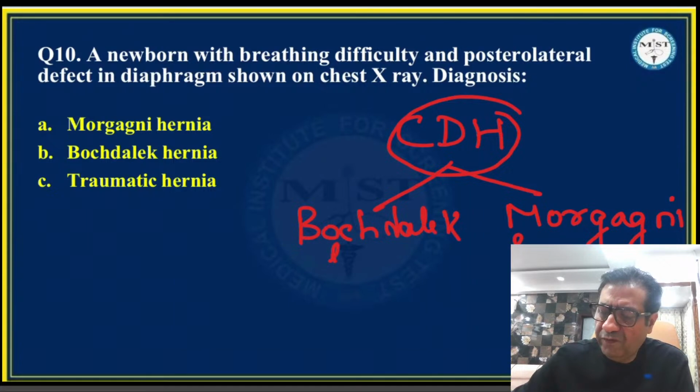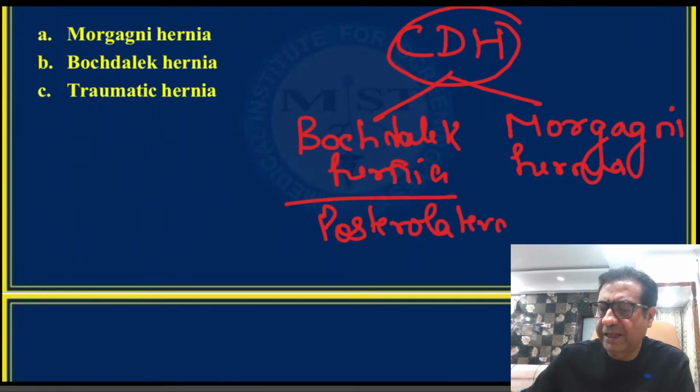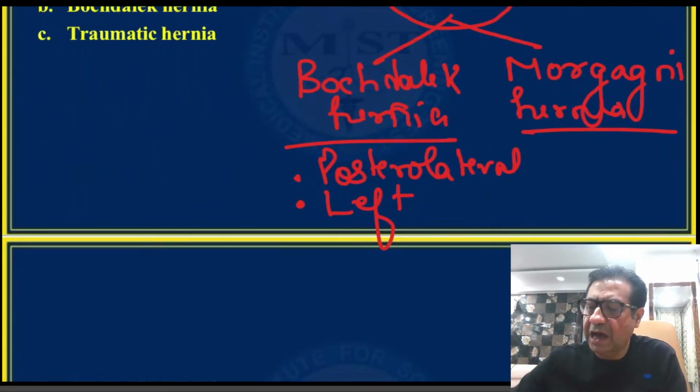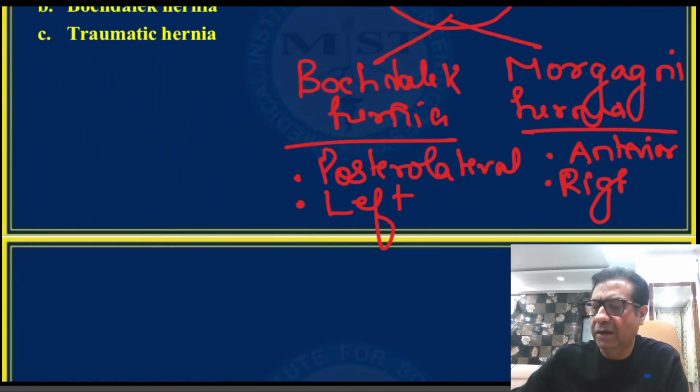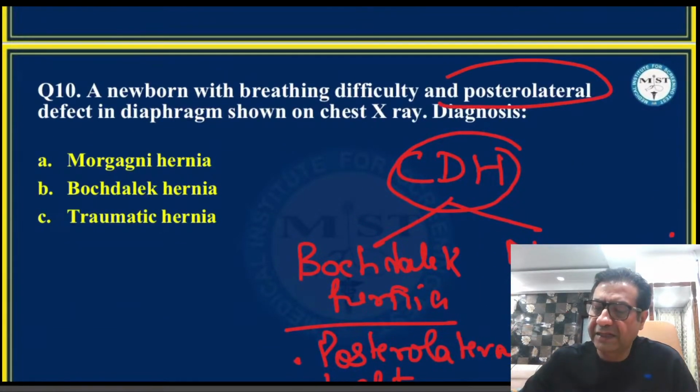I have told very clearly in my classes that Bochdalek hernias are always posterolateral hernias, and they are usually located on the left side. In contrast, Morgagni hernias are always anteriorly located hernias, and they are usually on the right side. So in our case, it's a posterolateral hernia that is mentioned.